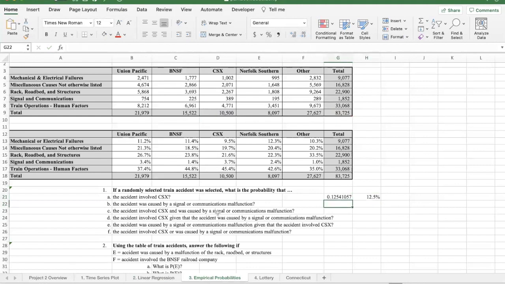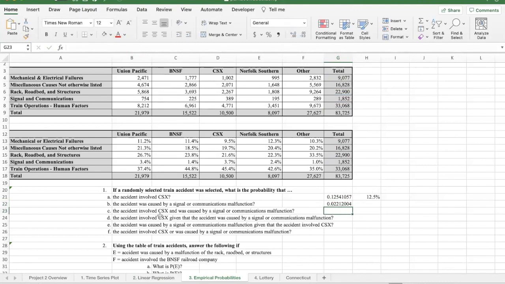And the next one says the accident was caused by a signal or communication malfunction. All right, so I'm going to assume that that means signal and communication. So again, I'll use the equal sign. I'll take the 1852 and divide by the total of 83,000, and you can see that's pretty small.